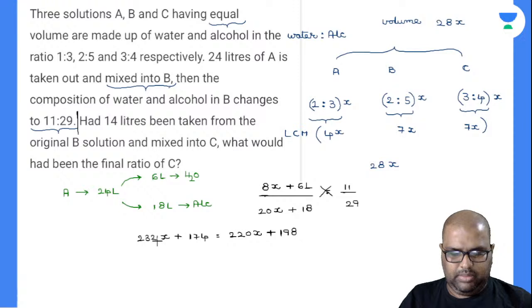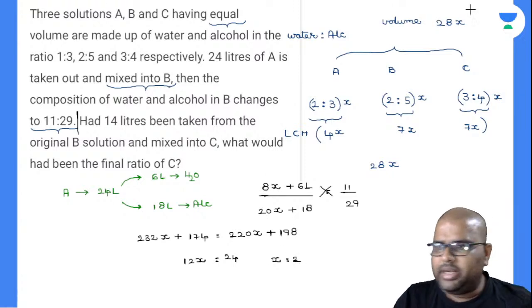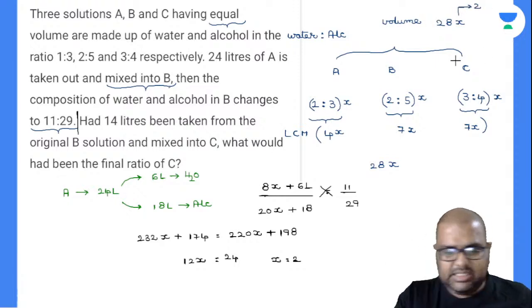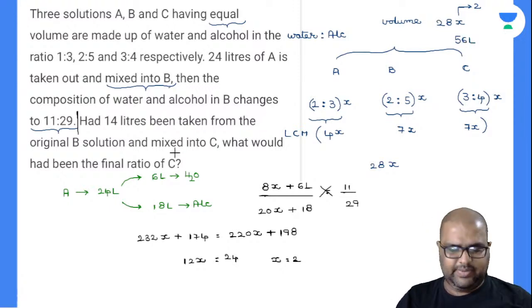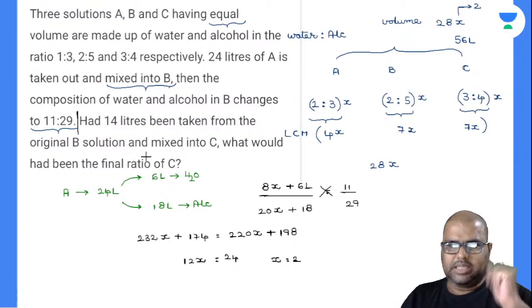Now 232 minus 220 is nothing but equal to 12x. 12x is equal to how much is this? 198 minus 174. Is it 128? Am I right or wrong? Yes, perfectly. 24, sorry. So what will be the x value? X value is equal to 2. I got the x value as 2, then automatically I'll substitute this x value to find totally how much volume is there in the jar. In A jar 56, in B jar 56, in C jar 56 liters. I got the x value there. Now here onwards my calculations will be damn easy. Yes or no? Let's come to the next part.